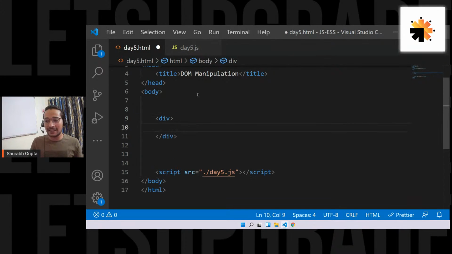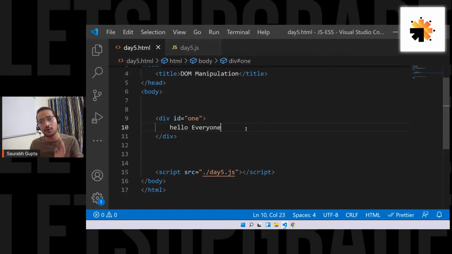Let's give it a class, or let's give it an ID. I personally like to work with IDs when I work with JavaScript. So let's give it an ID of 1, and let's also put some content inside it. So let's say hello everyone. Understand, guys, there are a lot of ways. I'm focusing on one way right now. Is that clear? So don't get confused. I'm only focusing on one way right now, or maybe two ways. If we get time, I'll show you two ways.